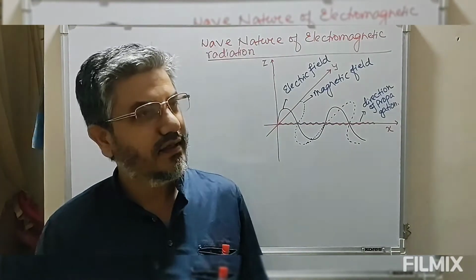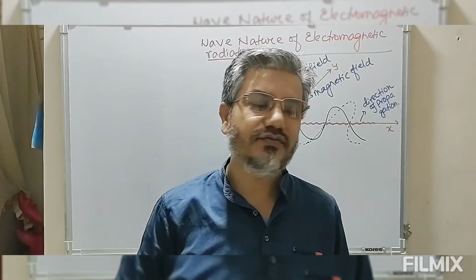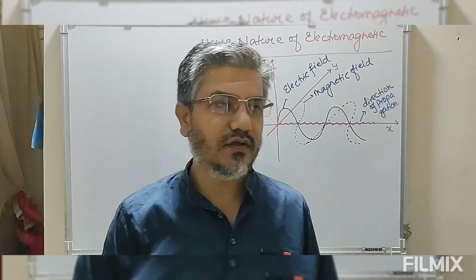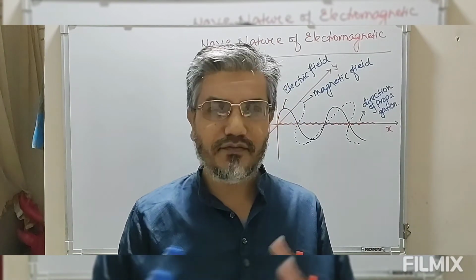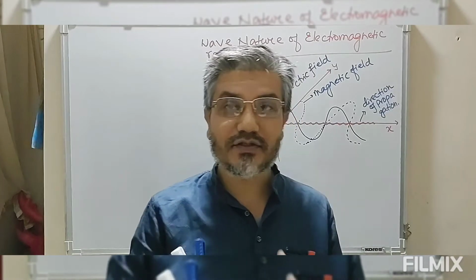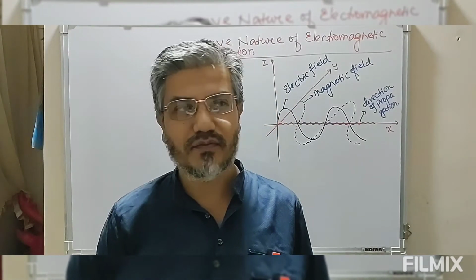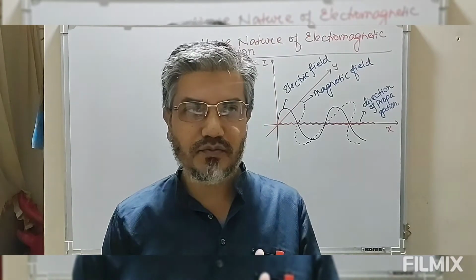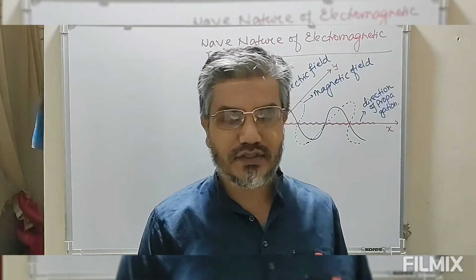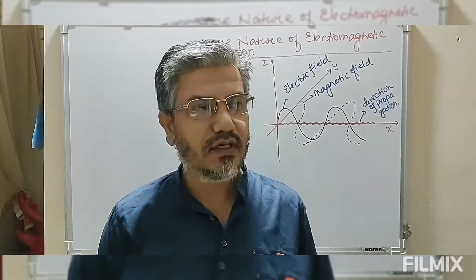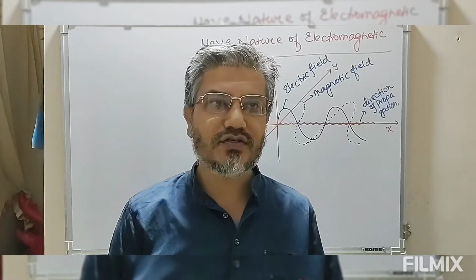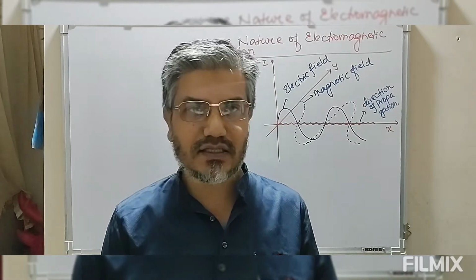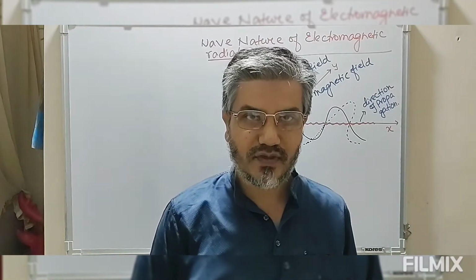Hi everyone. During discussion of Rutherford's model, we have used this particular term electromagnetic radiation, meaning classical theory of electromagnetism. One of the main drawbacks of Rutherford's model was that it was not in agreement with the classical electromagnetic theory.